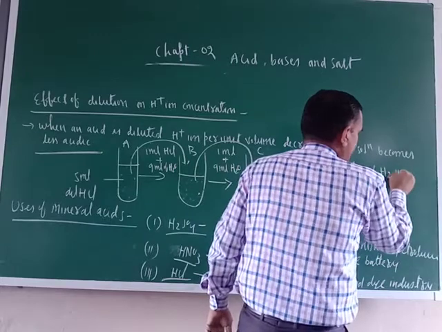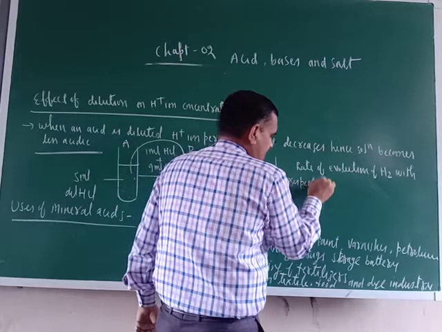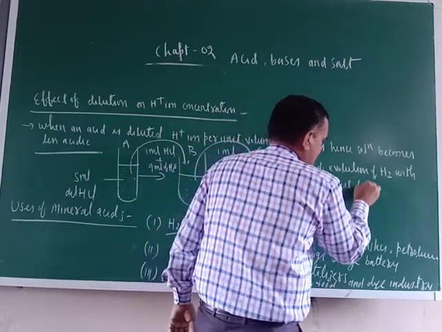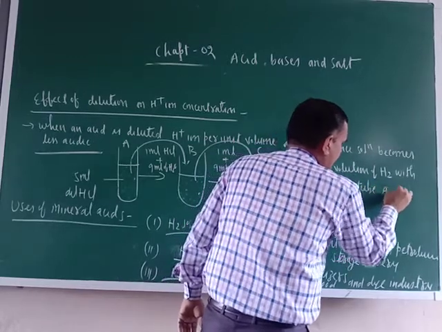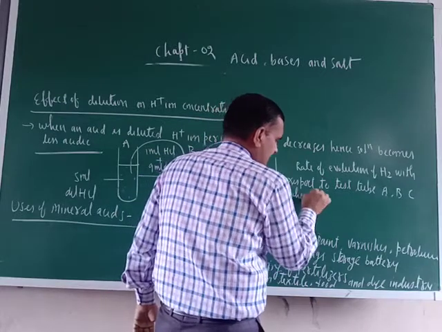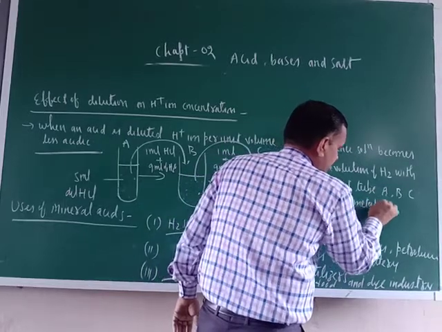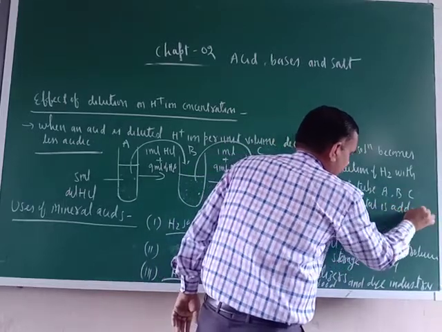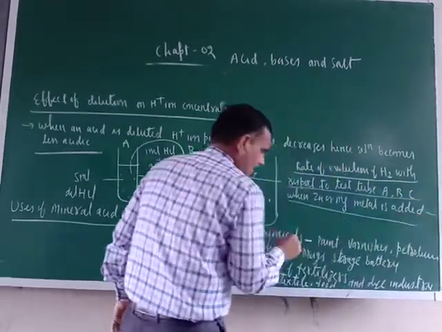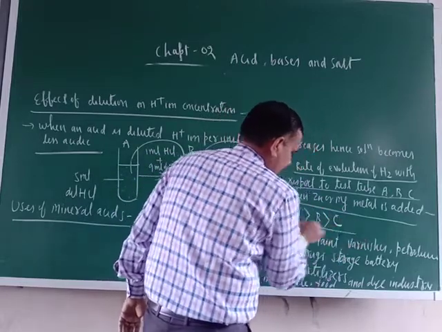So here, the rate of evolution of H2 with respect to test tubes A, B and C when zinc or Mg metal is added. Just see, in test tube A more, then B, then C. Why?